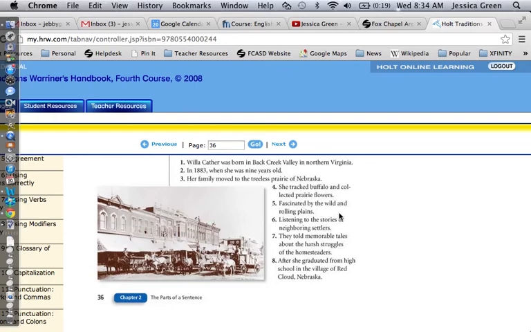So hopefully that talked you through a little bit about sentences and sentence fragments. If you have any questions, do the practice exercises and then check yourself and then come in to see me.